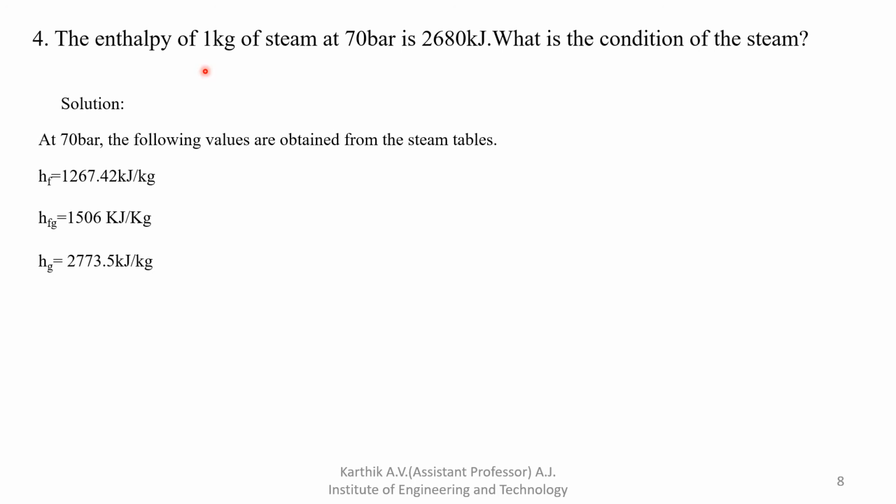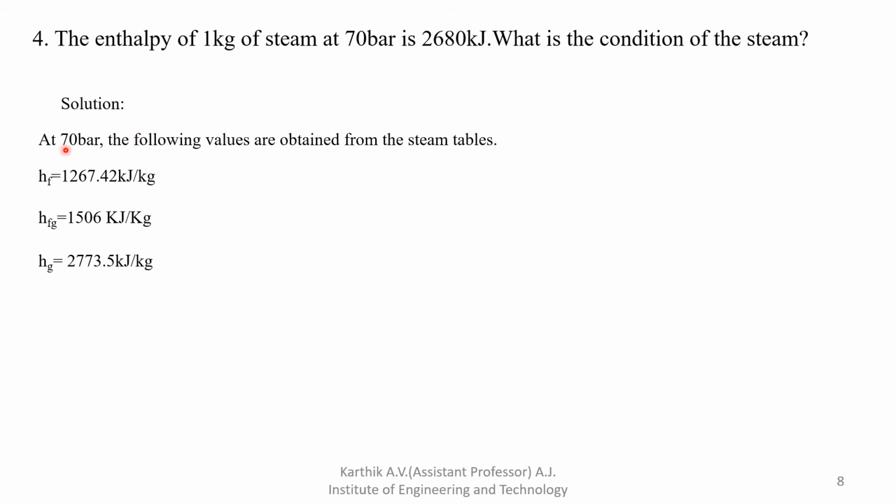So they are mentioning the enthalpy, no need of mentioning the specific enthalpy. Why? Because specific enthalpy is the ratio of actual enthalpy divided by mass. If the mass is 1 kg, no need of mentioning the specific enthalpy. Why? Because specific enthalpy is equal to actual enthalpy. The answer should be the same. Okay, what is the condition of the steam? So you have to find out the condition of the steam. First you have to follow the step-by-step procedure.